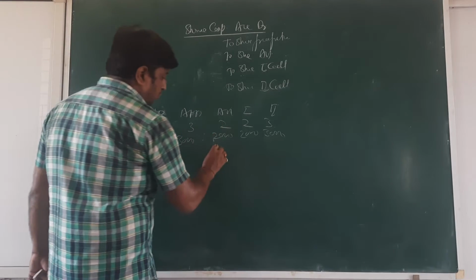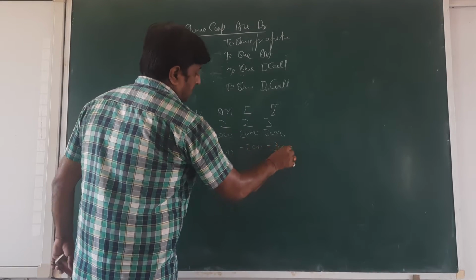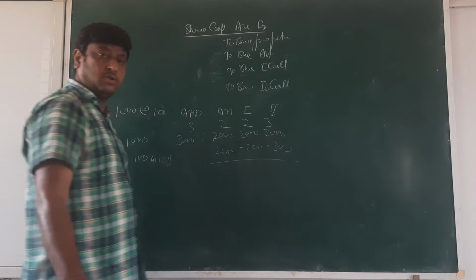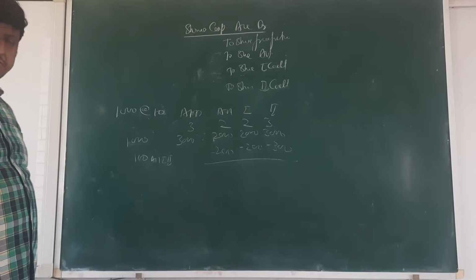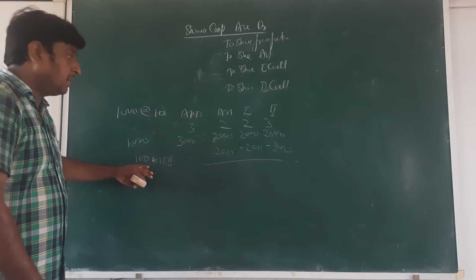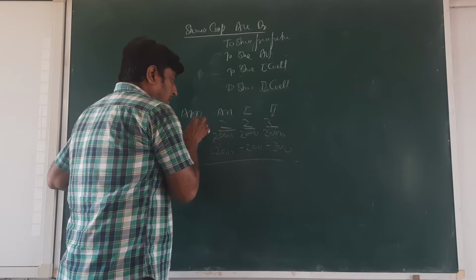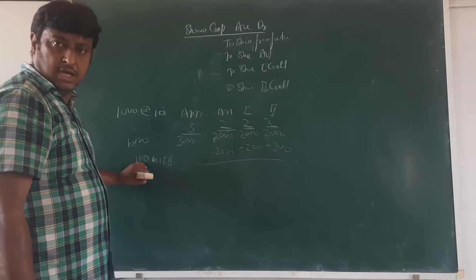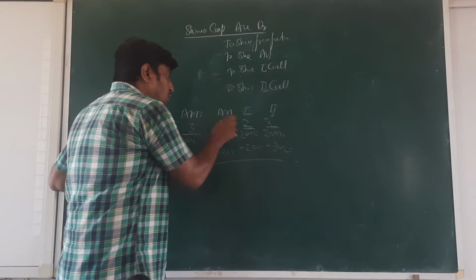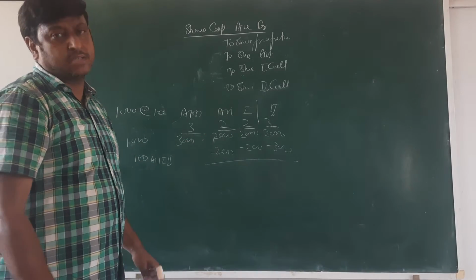So 100 into 2, 200, 200, 300. This amount we have not received. Then we are going to forfeit the share. So how are we going to put it? In these 100 shares, we are asking for all of these, the full amount being 3, 2, 2, 3, which is 10 rupees. If we ask only up to the first call, 3, 2, 2, then we only take 7 rupees.